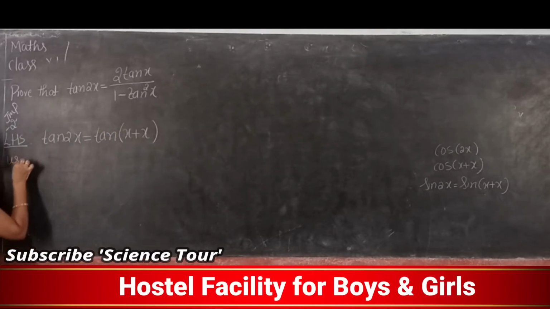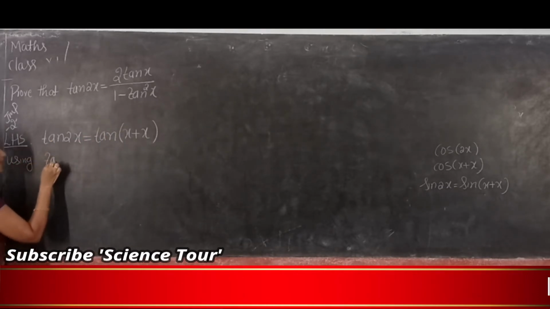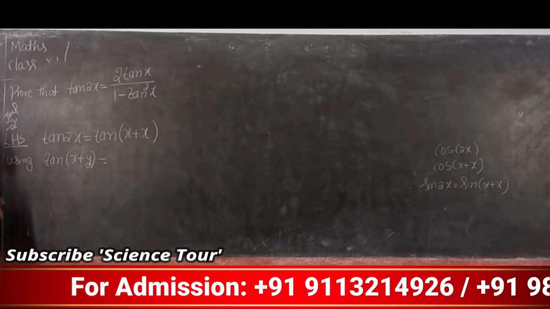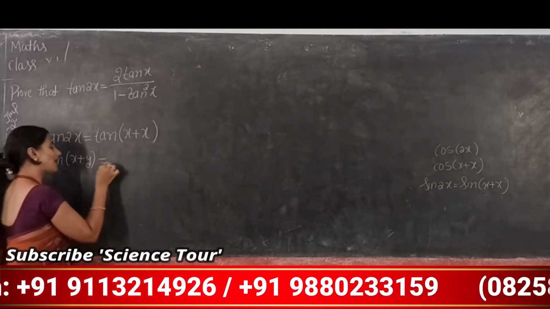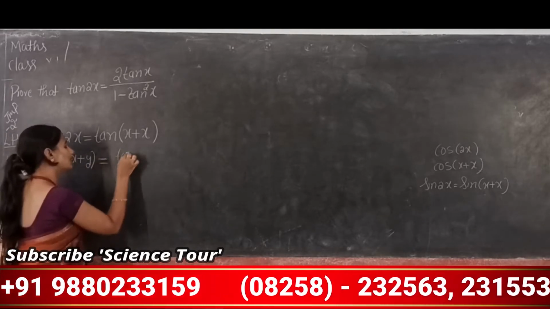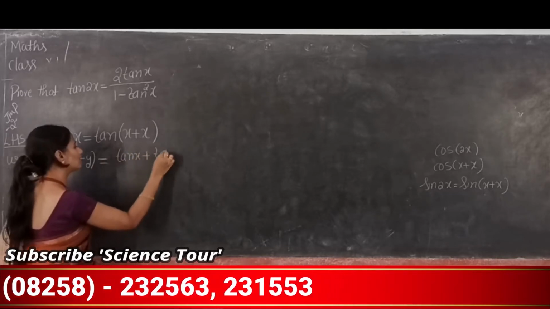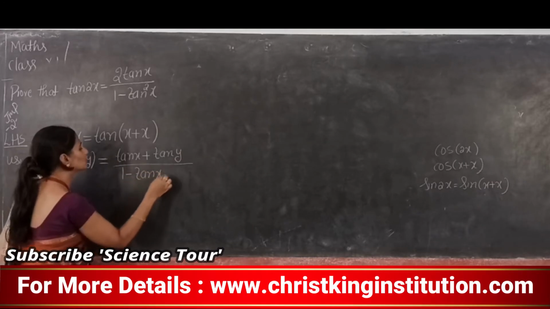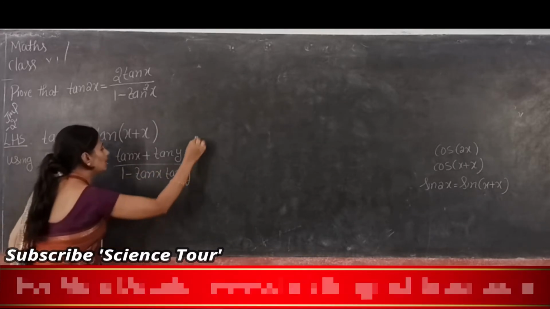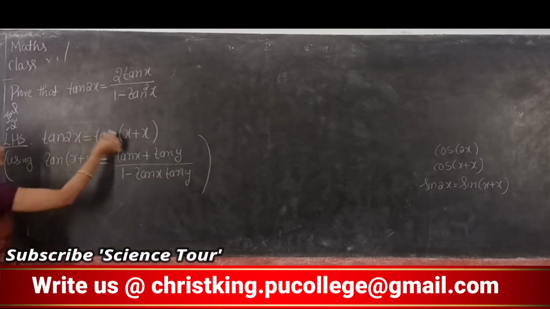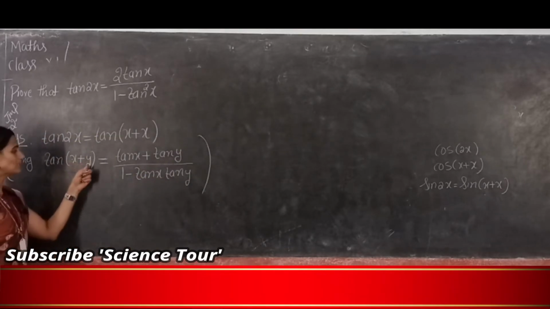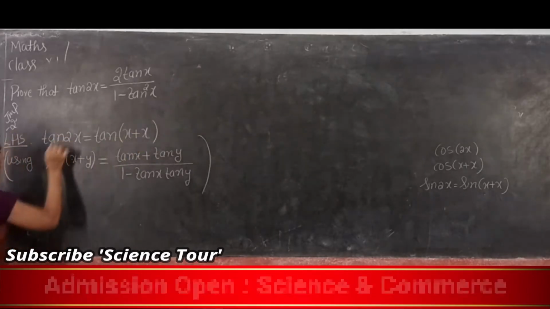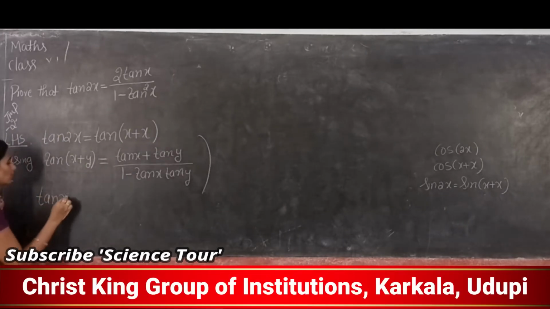So now, using the formula, which formula is it? Tan x plus y. Do you know the formula for tan x plus y? The tan x plus y formula is tan x plus tan y divided by 1 minus tan x into tan y, right? Now how do we apply this formula here? By replacing y with x, correct? By replacing y with x. So now tan 2x is equal